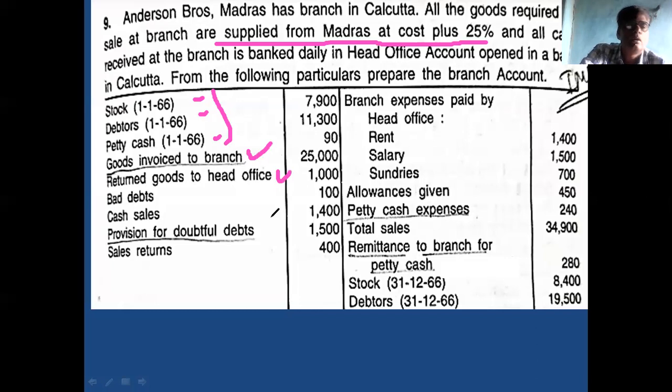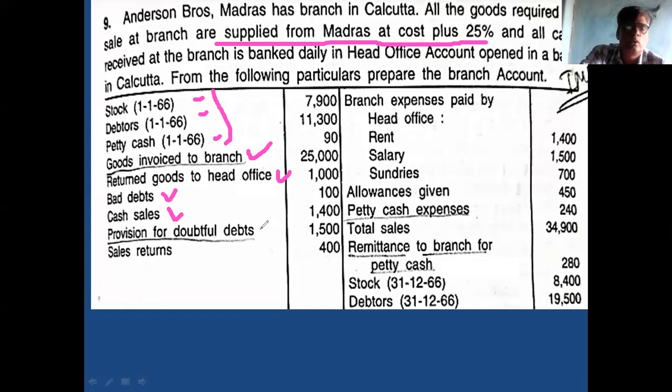Credit side. Then bad debts: where do bad debts come? Debtors account, credit side. Cash sale: branch account, credit side.